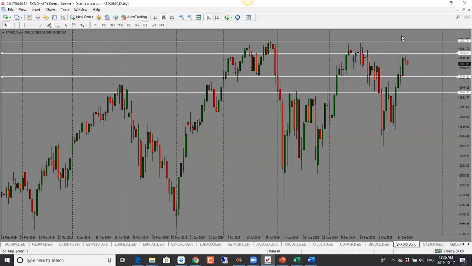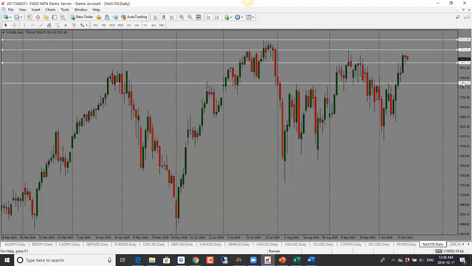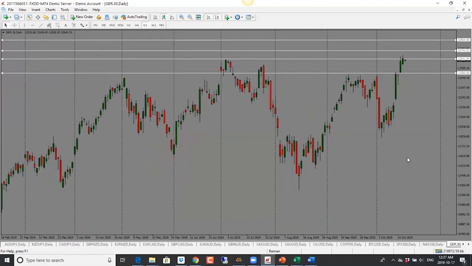So at this point, as long as it stays below 3,000, I'm looking for it to drop towards 29.65, which is the base of this candle here. So bias is to the downside here for S&P 500. NASDAQ here, same thing. We have a hanging man here, so looking for price to drop. 78.50 is the target for NASDAQ as well.